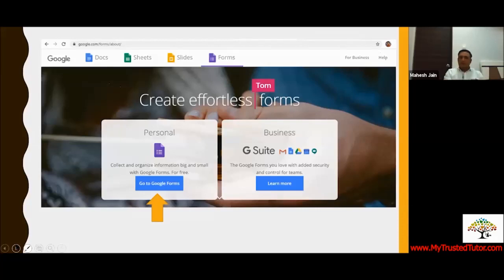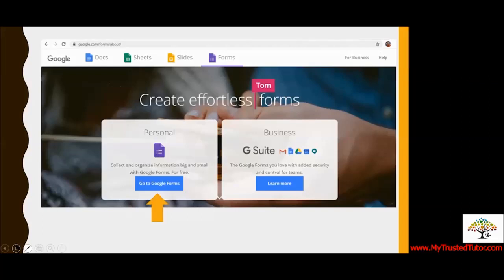I'm going to talk about the personal use. If you're using it at a personal level, even at an institutional level, but with your own Gmail ID, you can begin with it. So when we type Google Form in the Google browser, you get this.